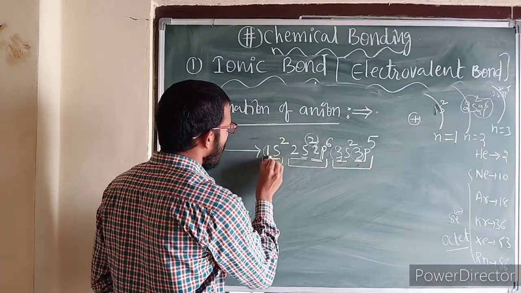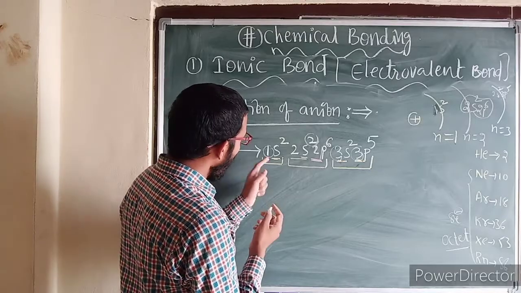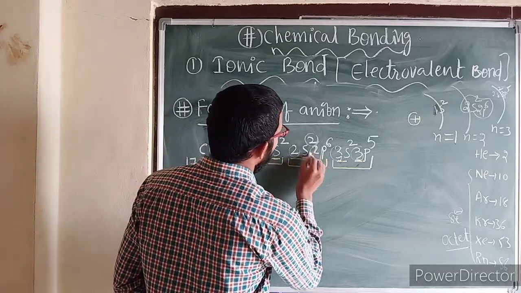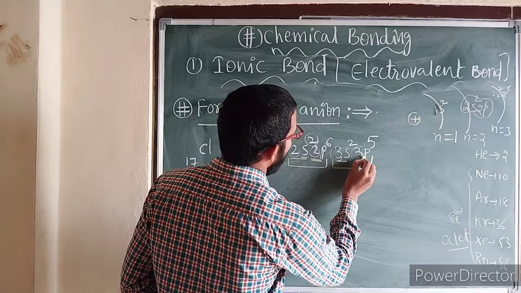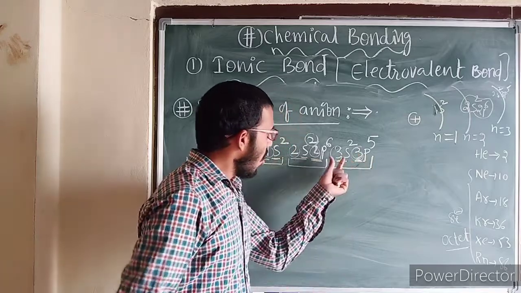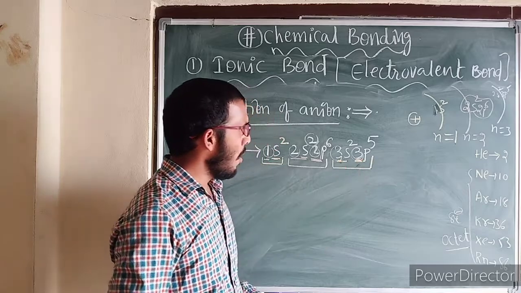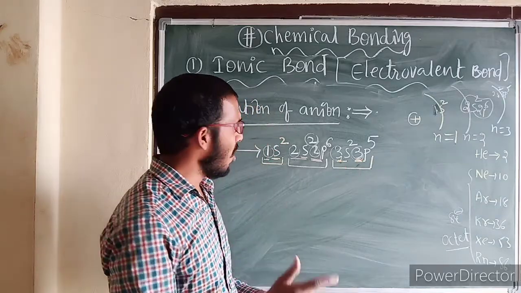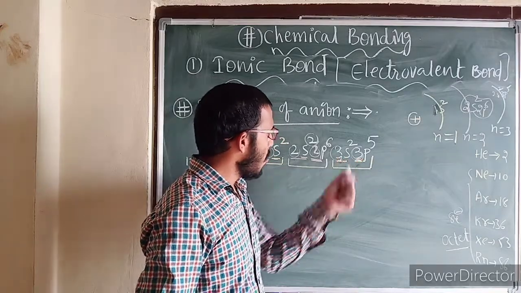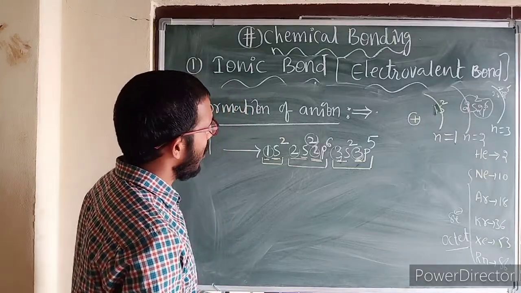This side number represents the orbit number or shell number. So this number represents the second shell. This number represents the third shell. Third shell only, the last shell. This is also known as the valence shell. It is also known as the ultimate shell. This is the outermost orbit. It has different names.